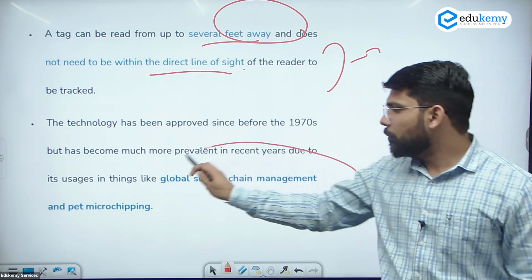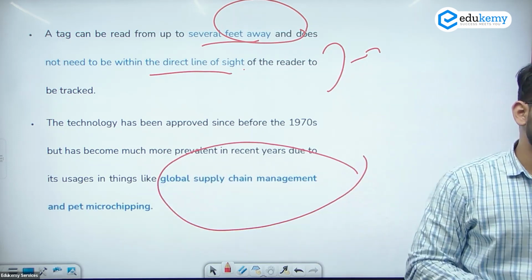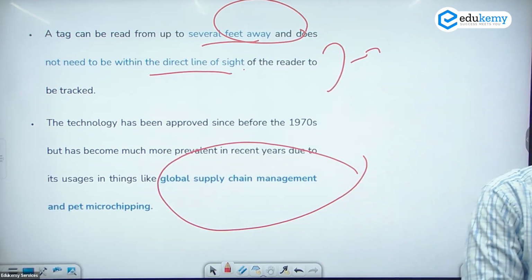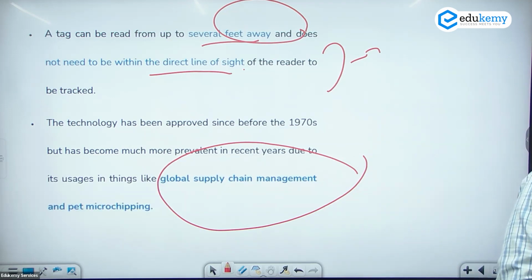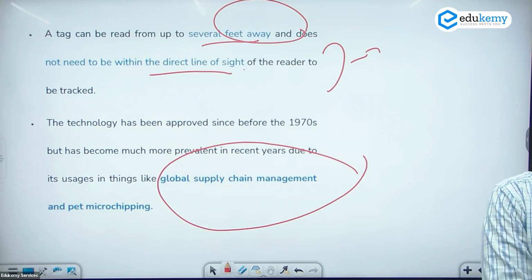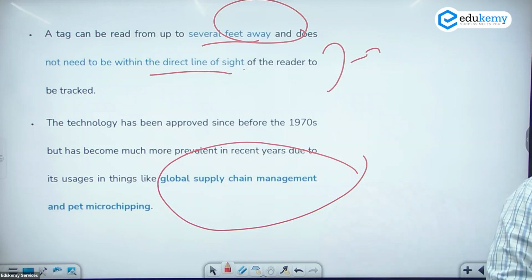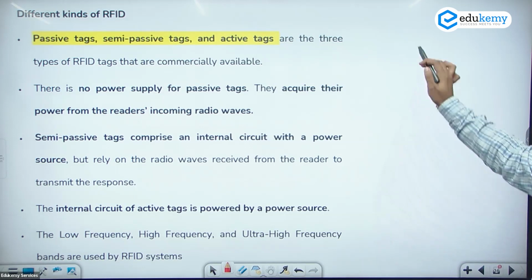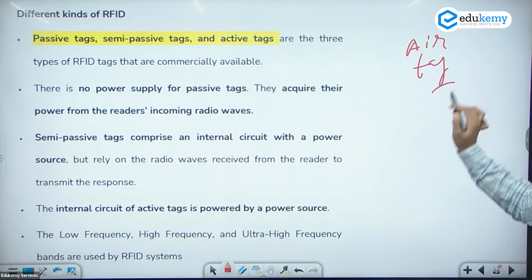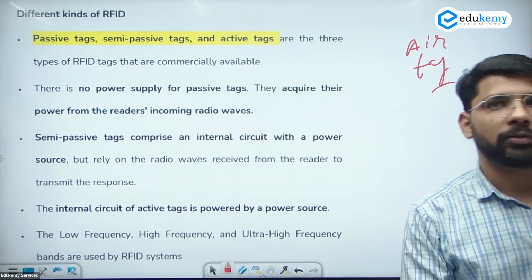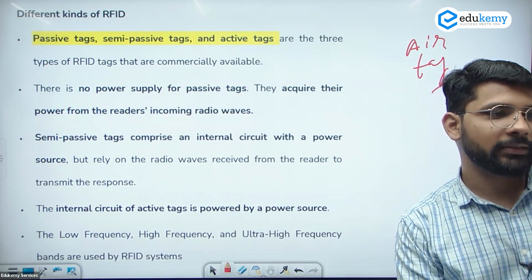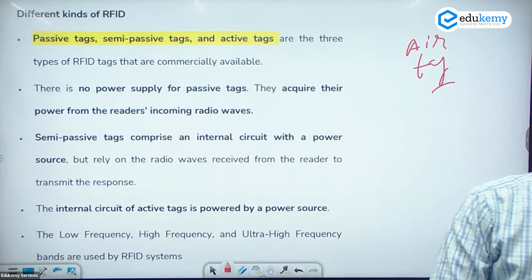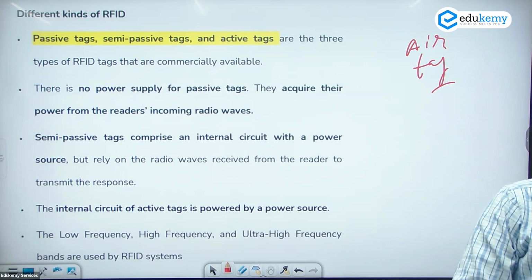And this can be used in global supply management and microchipping. Maybe we can use it like in some of the mobile phones. Tracking जैसे होती है. If your mobile phone is tagged by someone, there is some tracking. Like there are some tags issued by Apple recently. Small tags. That's also based on the technology of this one. AirTag के नाम से आता है. Cost near about 2,500, 3,000 rupees. So like if your mobile phone is somewhere, you can search. आवाज आ जाता, कुछ ऐसा है. And a local version by Jio, 300 rupees.